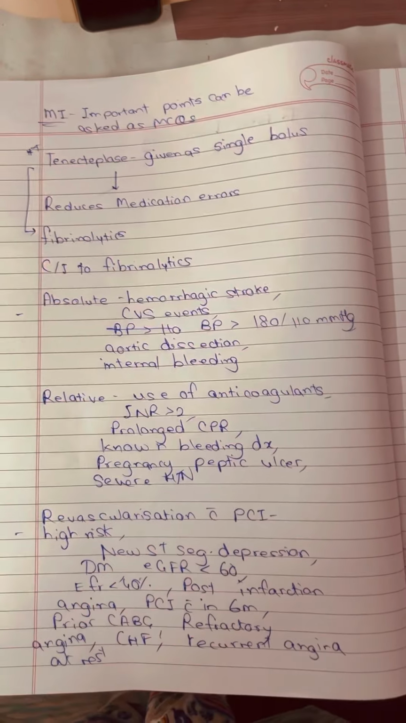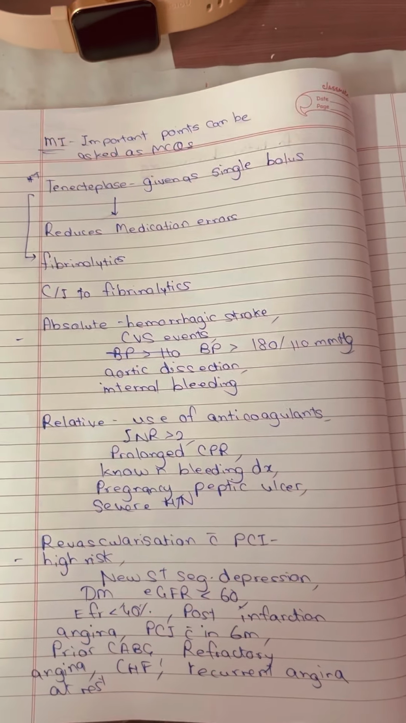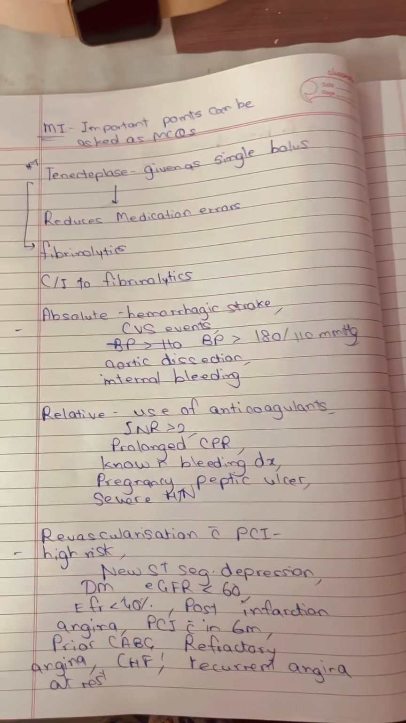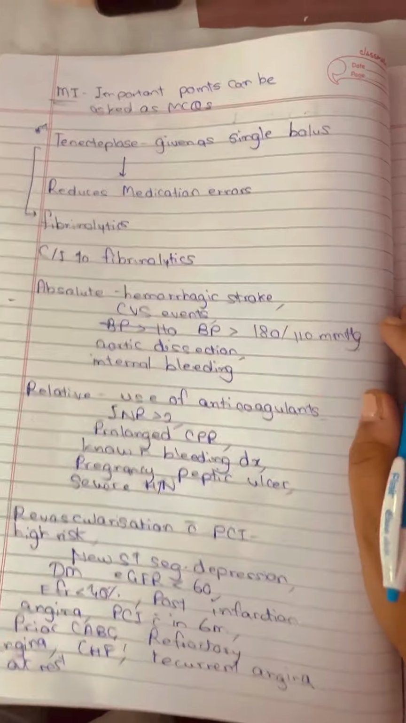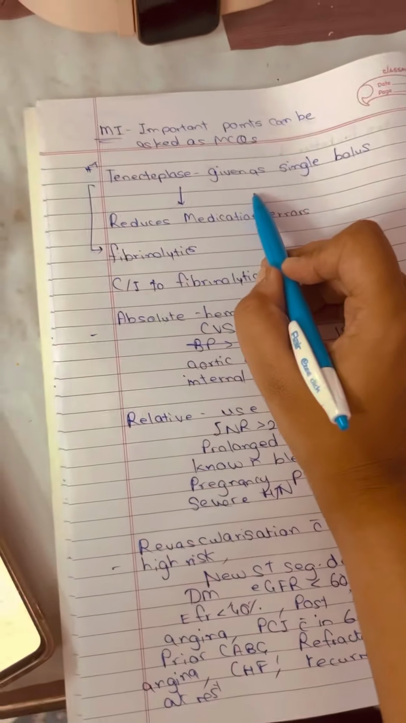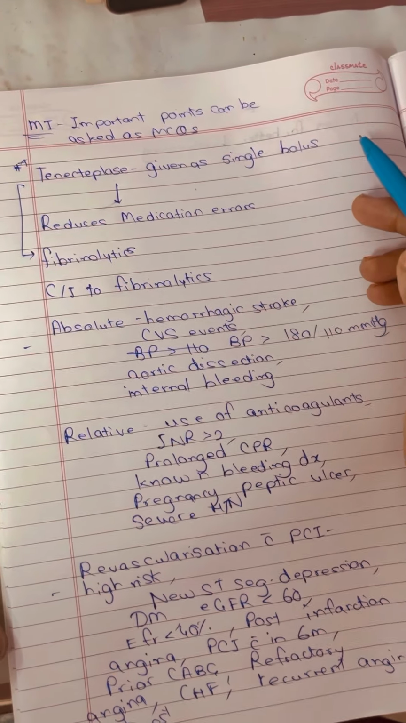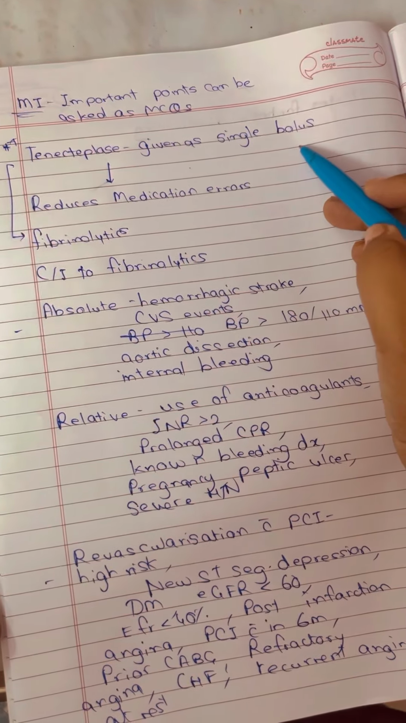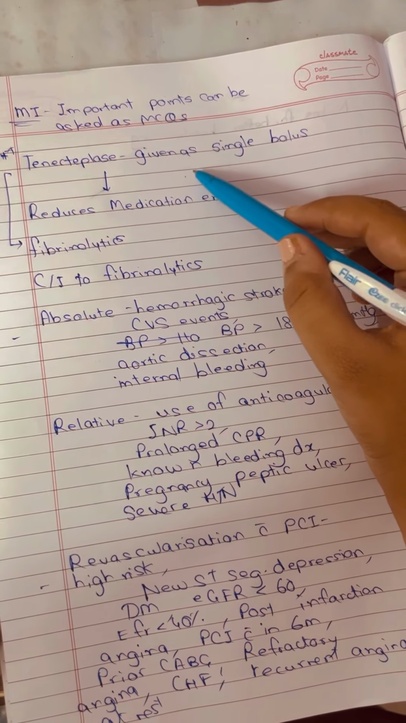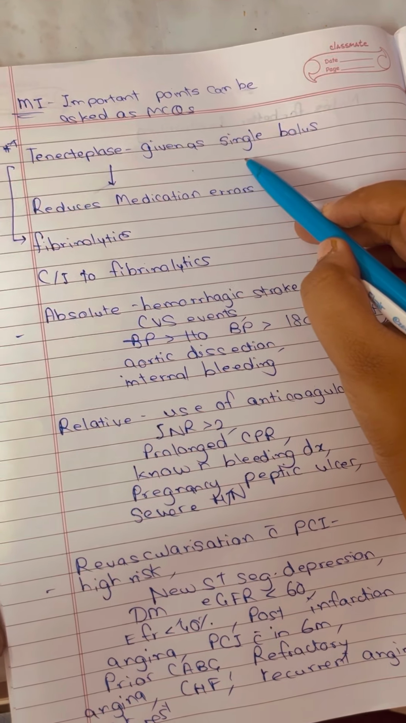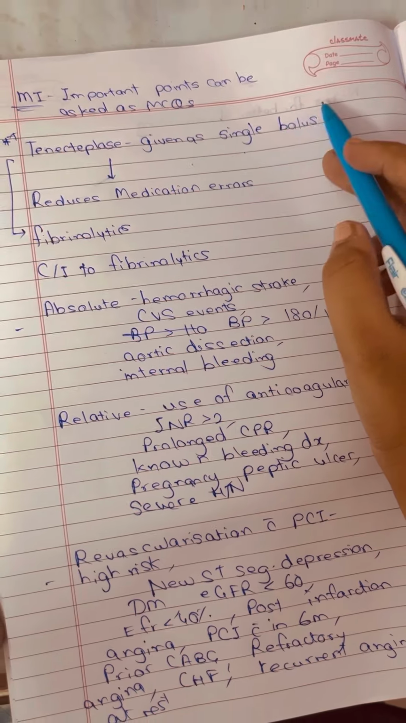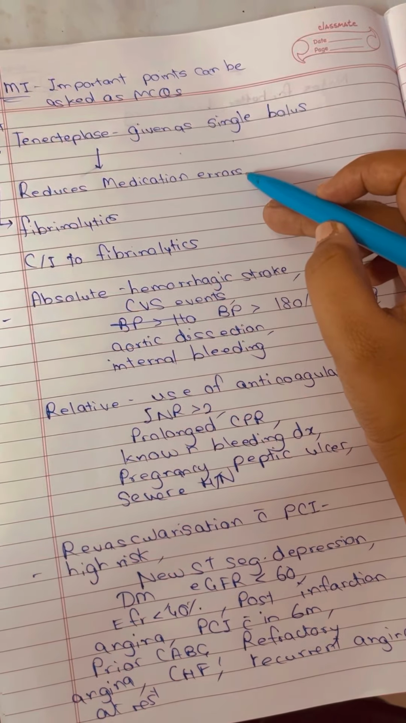Today we are going to talk about important MCQs that can be asked in the topic myocardial infarction. It is a medicine topic. The first thing is which is the ideal fibrinolytic we should be using, that is tenecteplase. It can be given as a single bolus dose and it reduces medication errors.